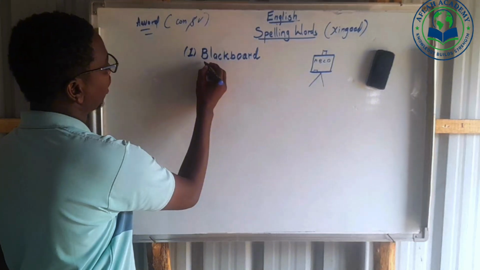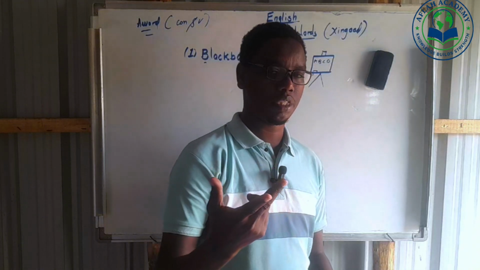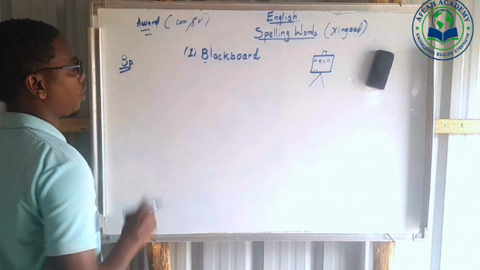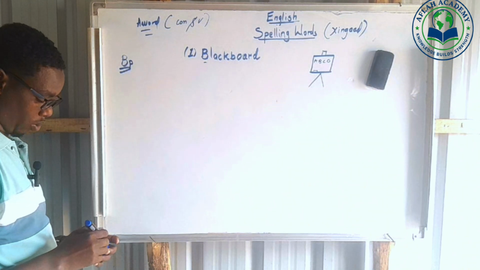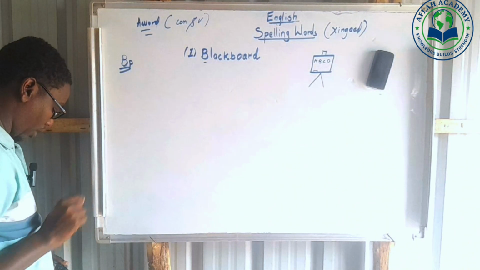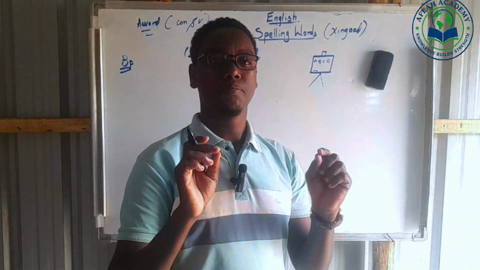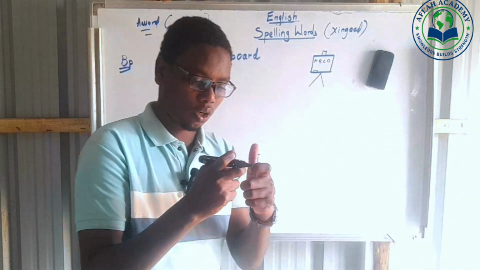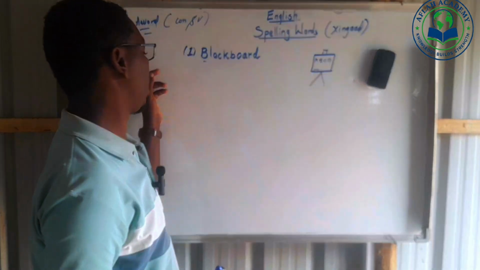So when we are spelling here, we have B. In the alphabet, we have two B-like letters, B and P. So when we are pronouncing these two, how can we pronounce them? This one has a way to pronounce, and this one has a way to pronounce. This one, when we pronounce it, we say B. And this one, when we pronounce it, we say P. The lips are put together and pressed, and then a hard sound P comes out. This one, however, is B.